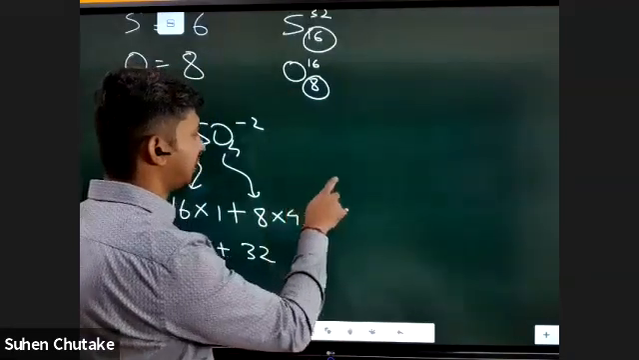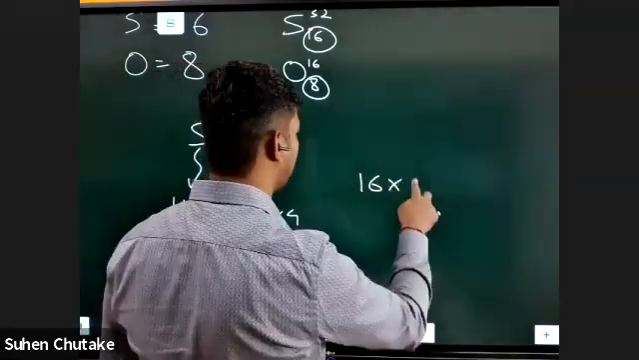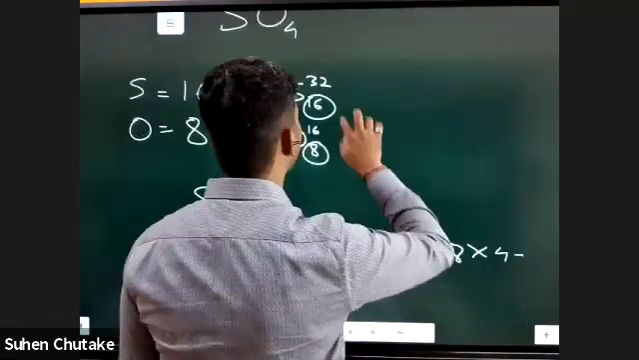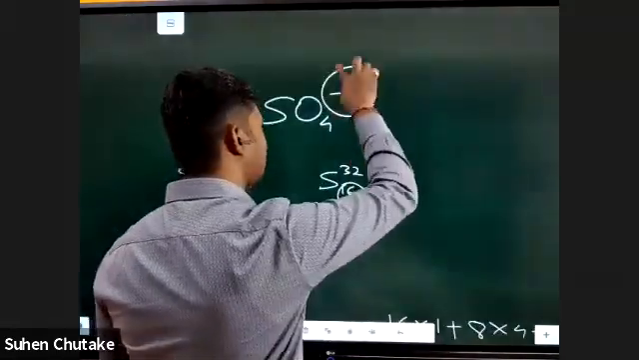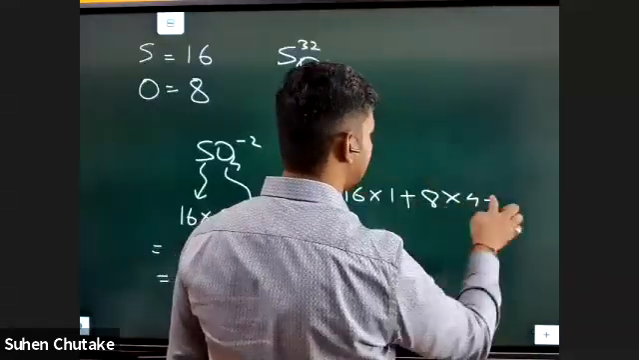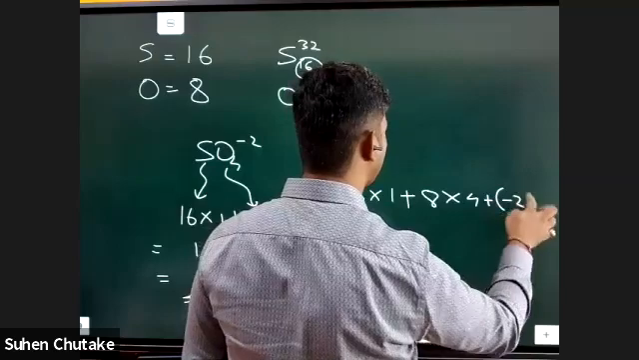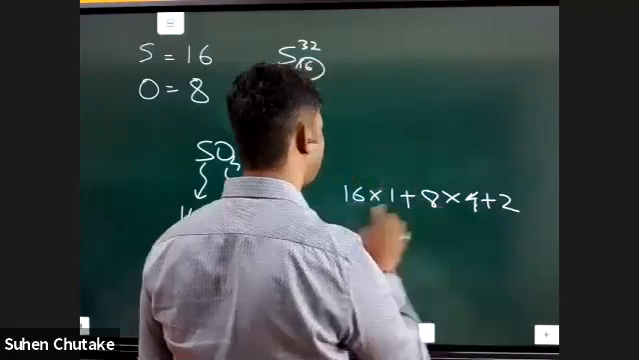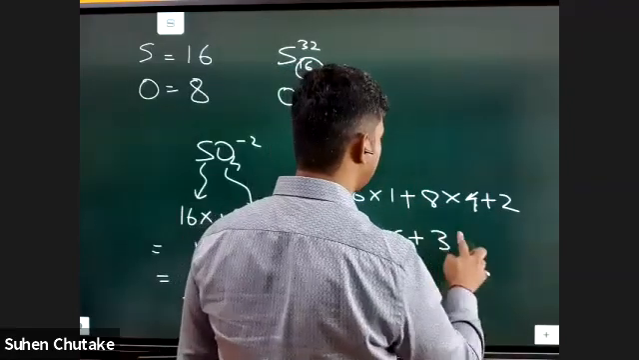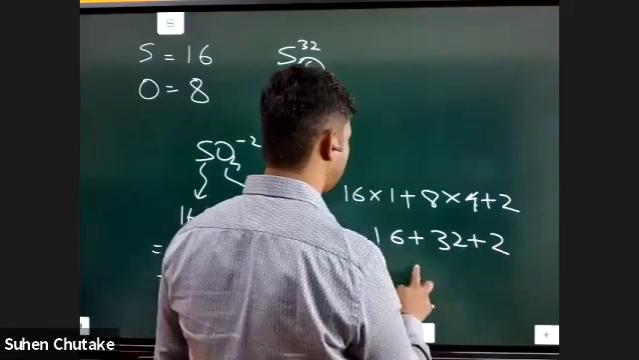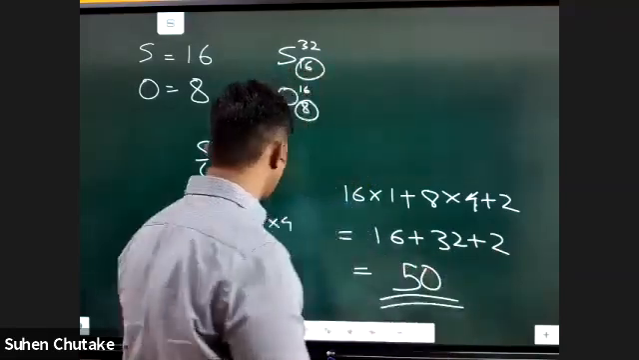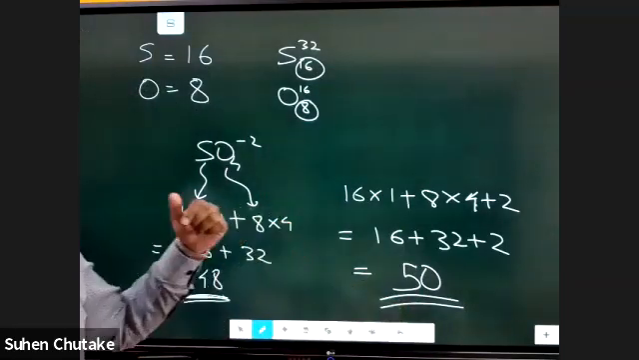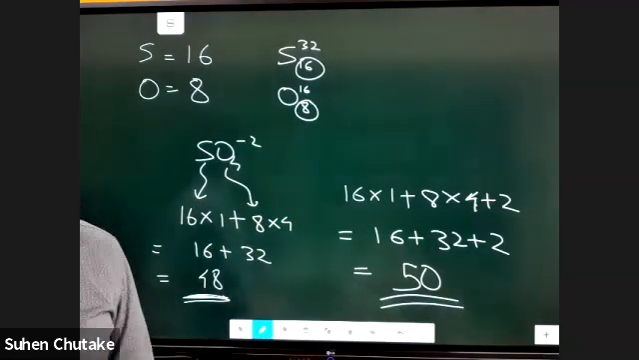But for electrons, when you calculate, it will be 16 into 1 plus 8 into 4. But the minus 2 in the bracket means it has gained 2 electrons. So I'll just add 2 because it has gained 2 electrons. That's how we calculate the number of electrons. So it will be 16 plus 32 plus 2, which is 50 electrons. So 48 protons, 50 electrons, and 48 neutrons also.